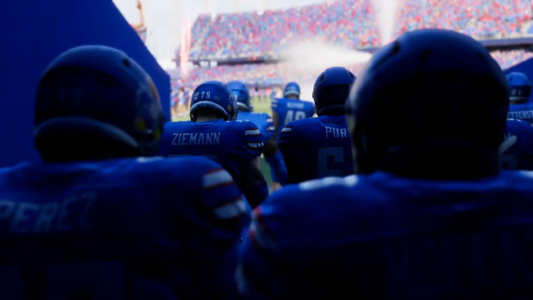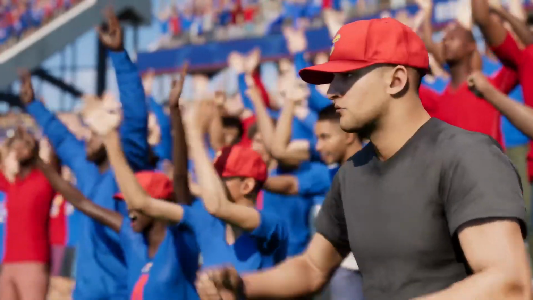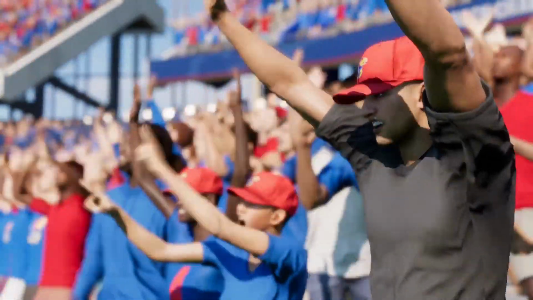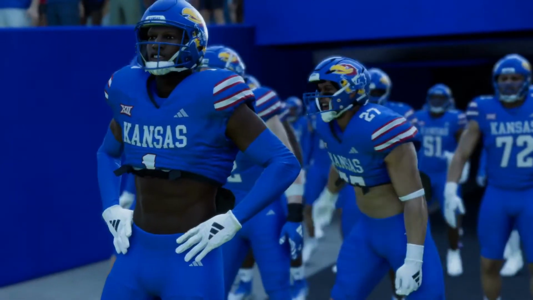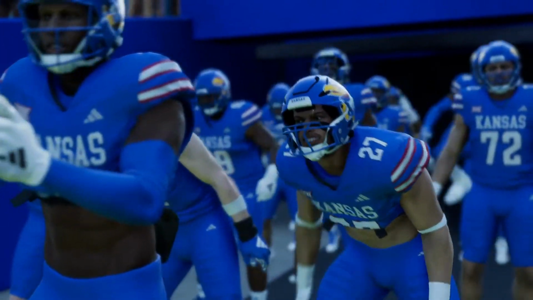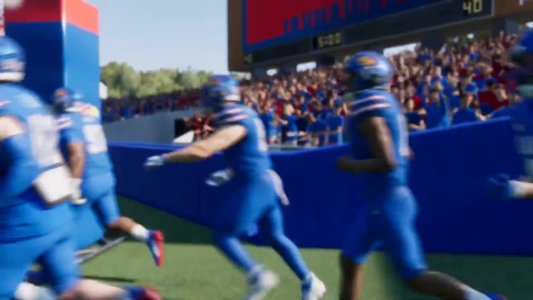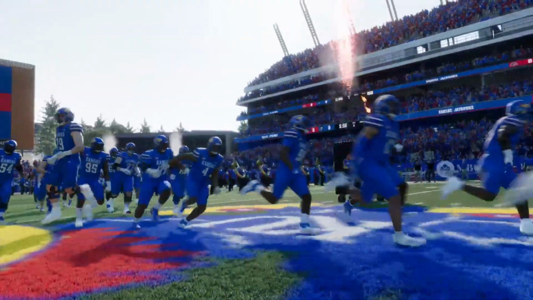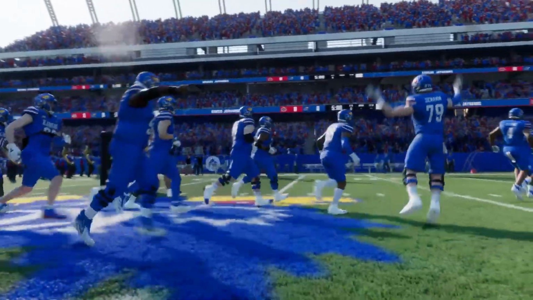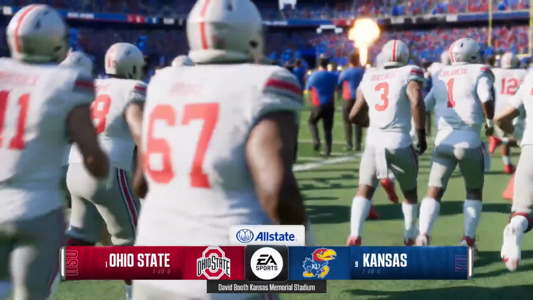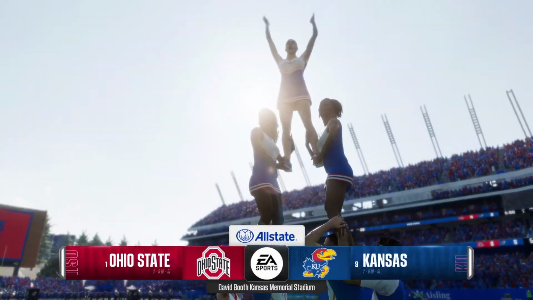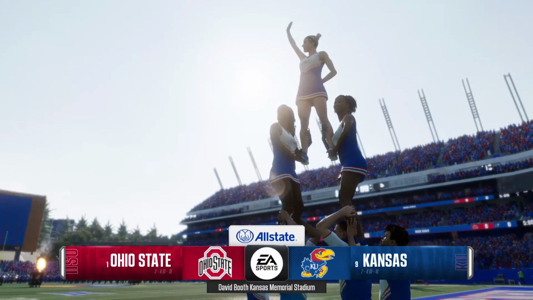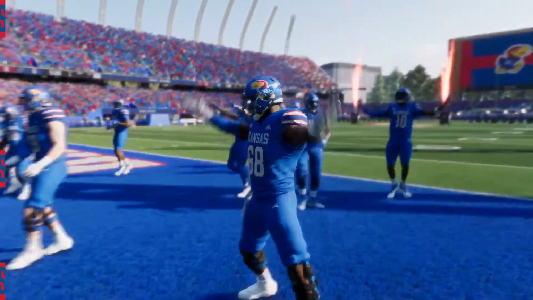The energy today just feels different in here. We've been building toward this game. This is one both teams have had circled in the schedule since the start of the season. This is not just any other matchup. Both teams come in ranked in the top 10, colliding early in the season, each trying to set the tone for the big statement. As we'll see, the number one team in the country, the Ohio State Buckeyes, taking on the 9th-ranked team, the Kansas Jayhawks.